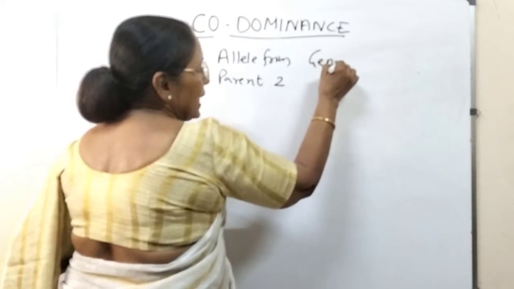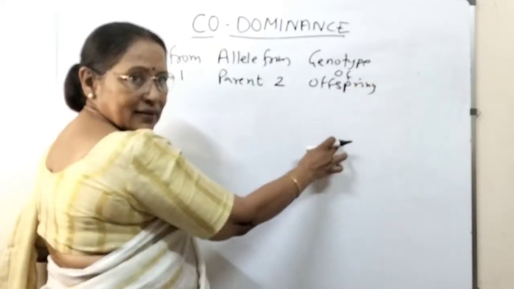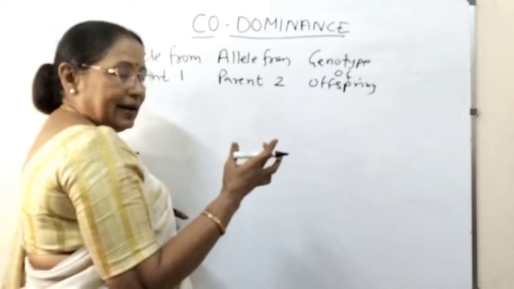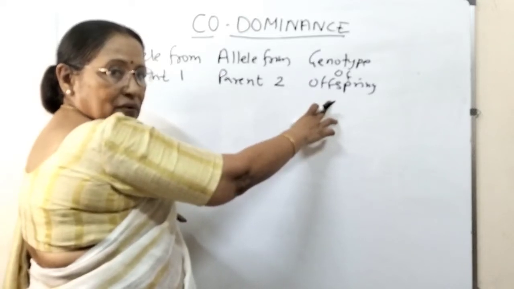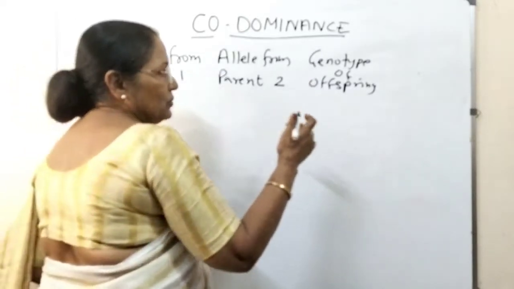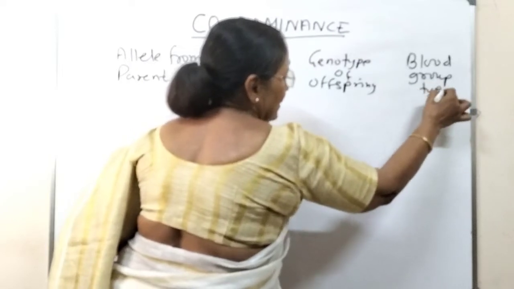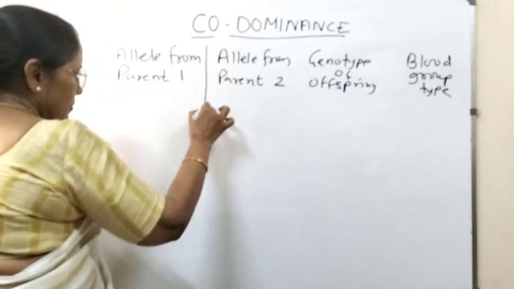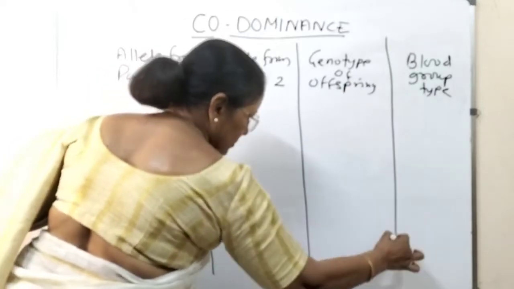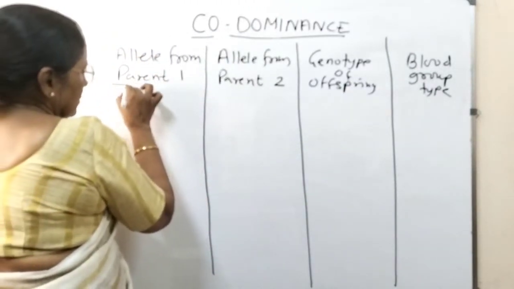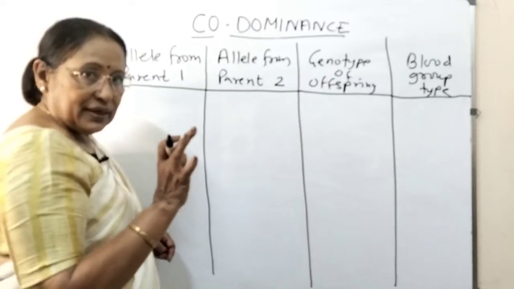So the genotype of offspring we will fill in this column, and at the end what is the type of blood group according to the genotype, which allele is going to express. Done. Now let us first start with A.